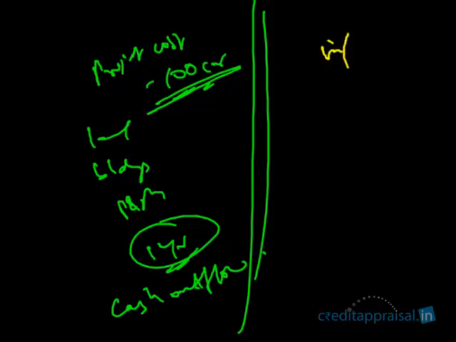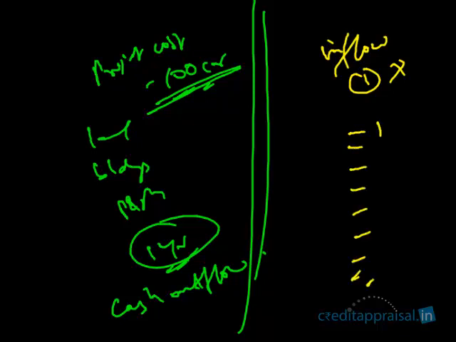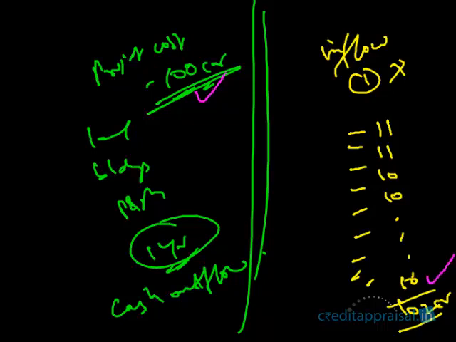But if you see the cash inflow, it is not going to come in 1 year. The cash inflow is going to happen over a period of time, say for example, 10 years. This project is going to generate maybe 11 crores in the first year, 11 crores in the second year, and 10 crores and so on up to the 10th year. So actually, if we add up, you're going to get 1 or 2 crores more. So if you ask a layman, is this a profitable project? He'll say it is a profitable project because the company has invested 100 crores and got back more.